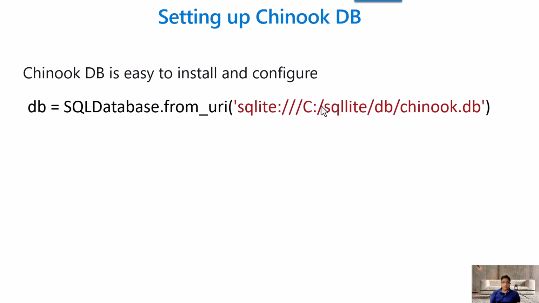Look very carefully at the slashes, because in Windows it is a backward slash, but when you write it here, it's going to be a forward slash, as explained here.